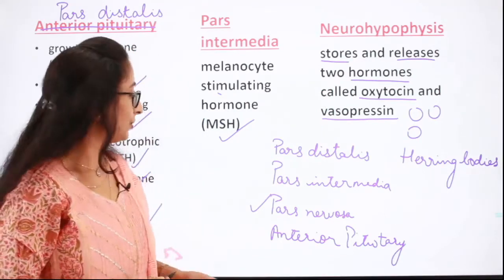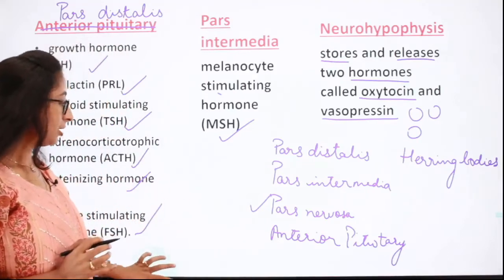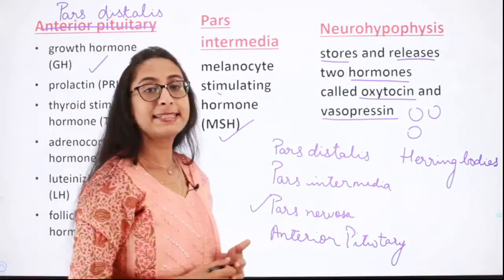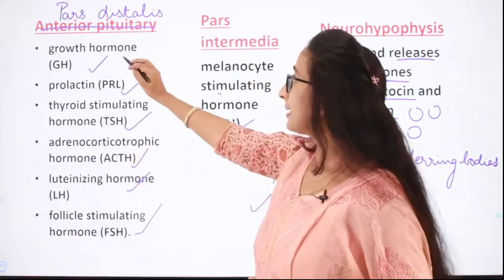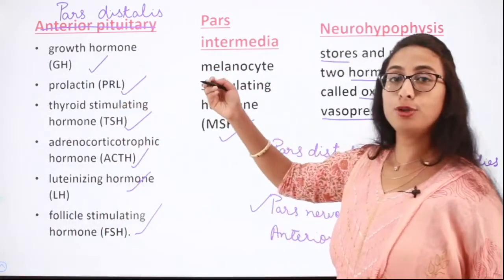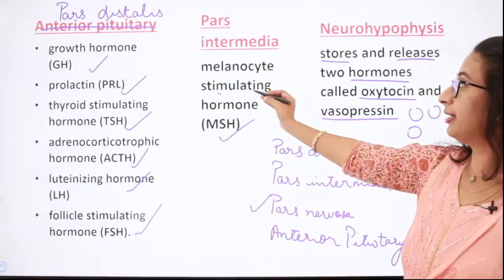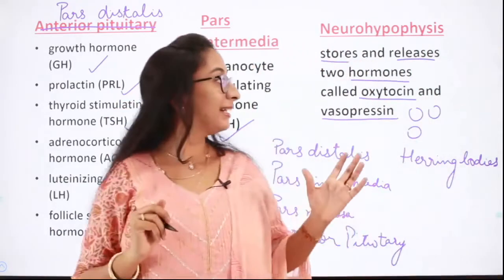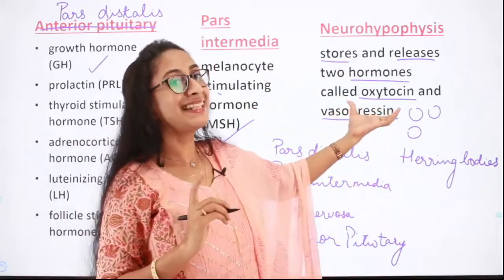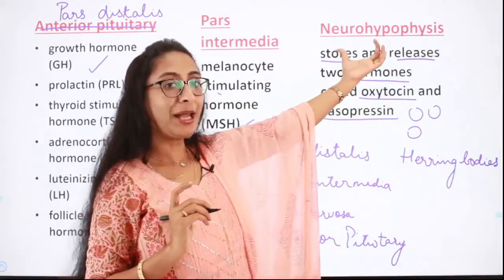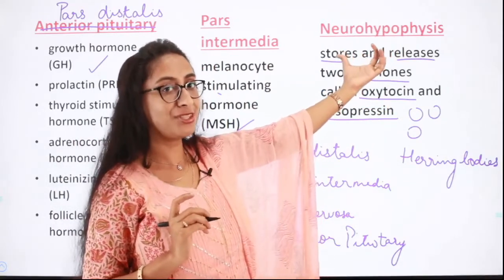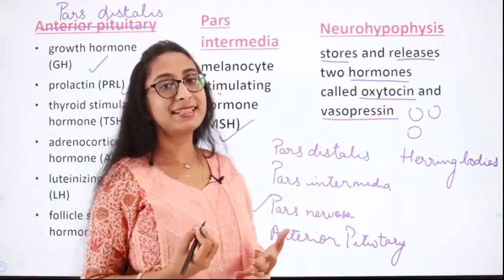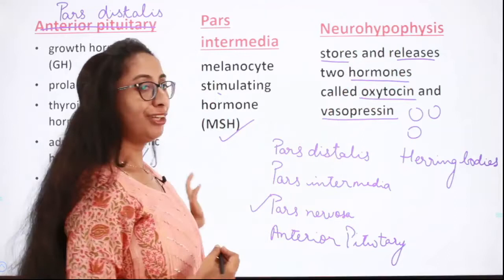Got it? Did you all understand so much? What are the hormones synthesized and secreted by pars distalis? What are the hormones synthesized and secreted by pars intermedia? And what are the hormones which are not synthesized by the neurohypophysis or posterior pituitary gland, but only stored and released? We shall be discussing each of these hormones.